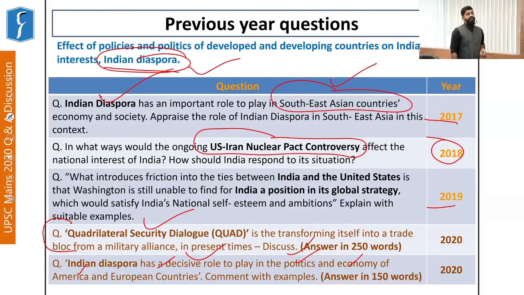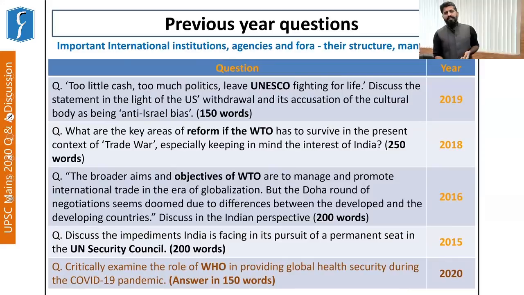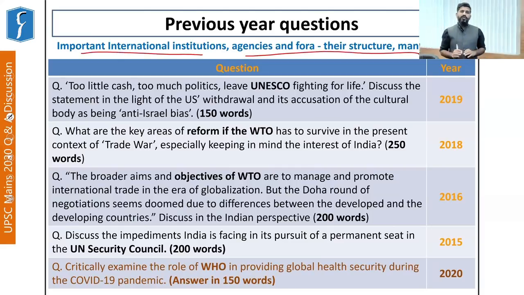Next is a very interesting topic. It is fairly predictable and can be easily prepared for the mains examinations. Important international institutions, agencies, fora, their structure and mandate, and what are the issues that these international organizations are facing. A question was asked in 2019 related to UNESCO.